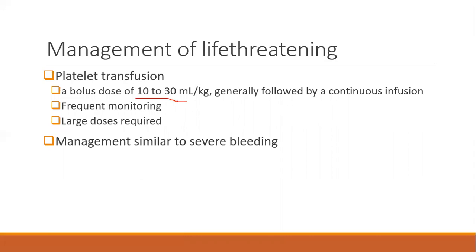Note that in a case of ITP with severe or life-threatening bleed, multiple platelets will be required, because whatever autoantibody is there is going to destroy both autologous and the transfused platelets at the same rate, isn't it so?